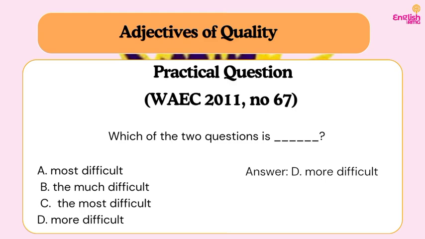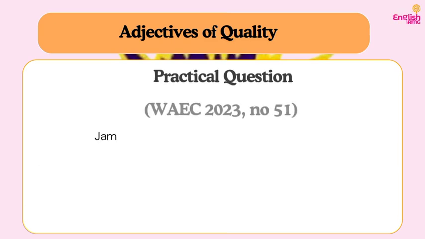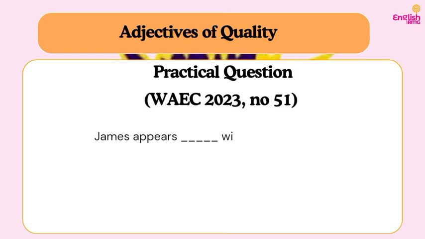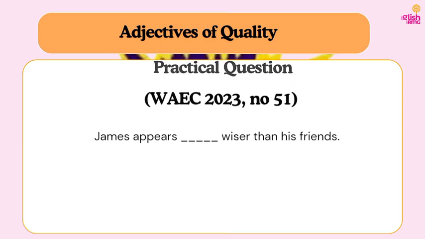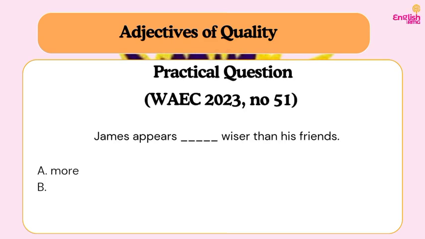Do you understand? So let's look at another question on the same topic. We have question 51 from the 2023 WAEC past question. It reads, James appears dash wiser than his friends. I also need you to pay attention here. This has already been compared. We already have wiser. So what is going to fit into this space? Let's look at the options before we pick our answer. Option A, more. B, most. C, much. D, much more.